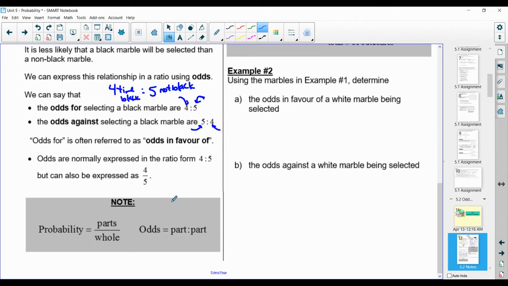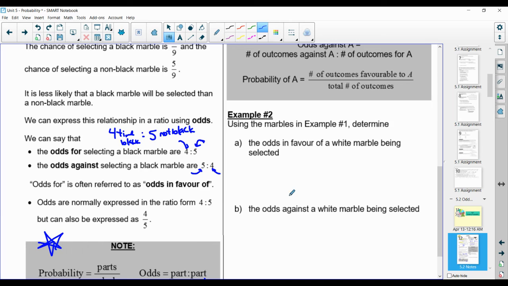So the biggest difference, and this is super important for you to keep track of, the biggest difference between probability and odds. Probability is parts over whole, so our total amount goes at the bottom of that fraction. Odds is part to part, and those parts add up to our total. Okay? Very commonly, odds are expressed as probability in the media, and it's really important that we decipher between the two in math.